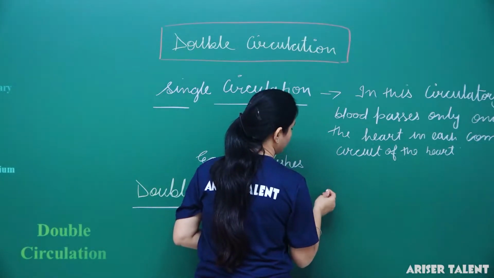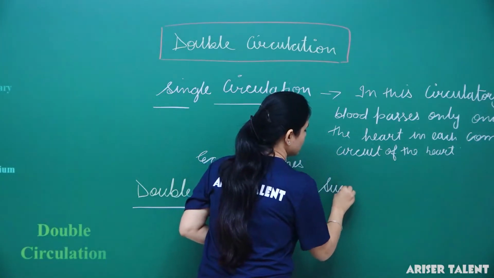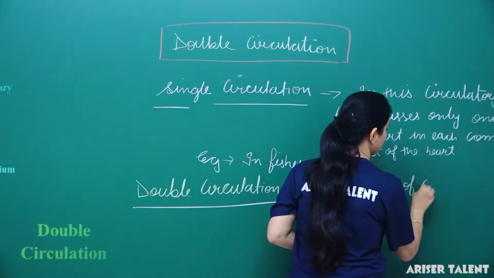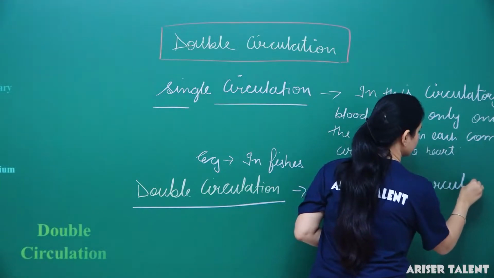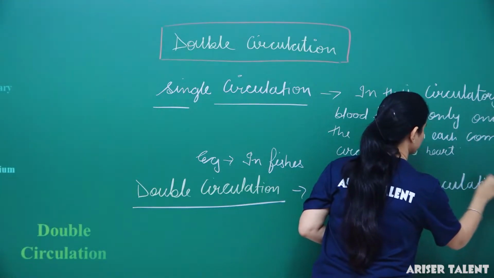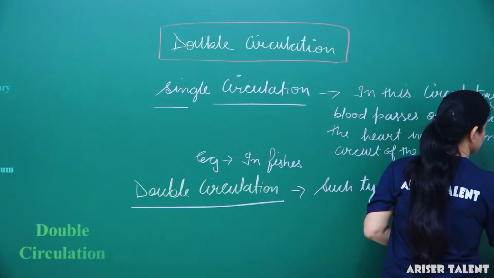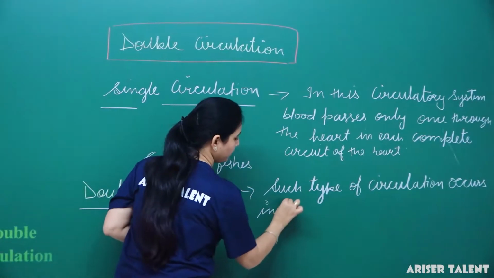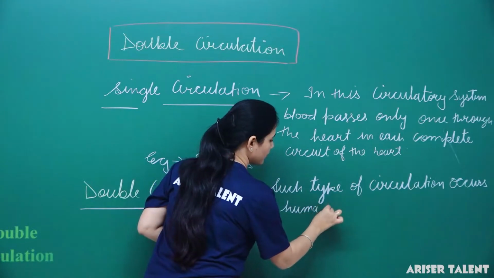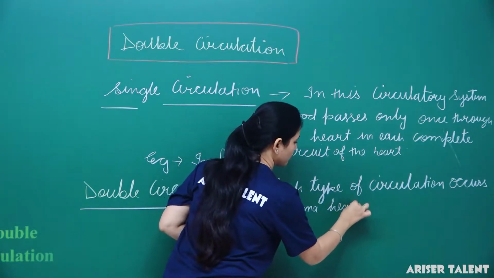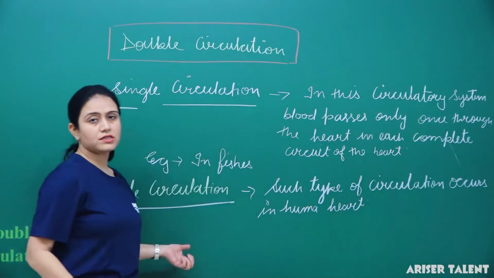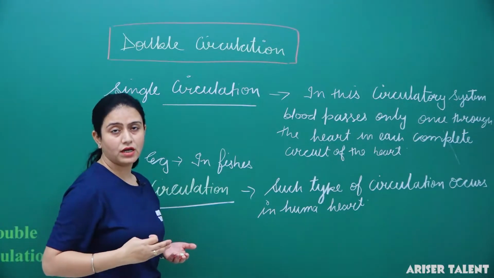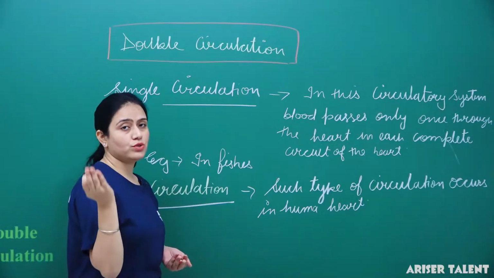Such type of circulation occurs in the human heart. In the first circulation, blood passes through one part of the heart and then reaches the lungs.